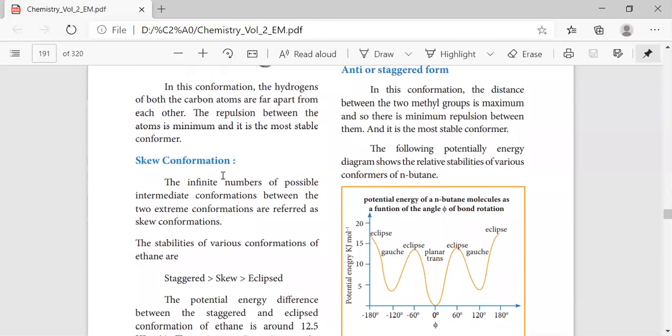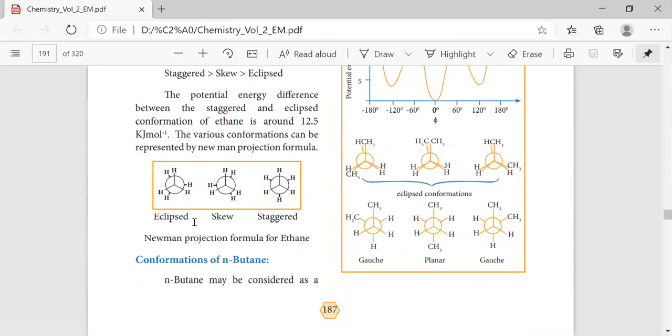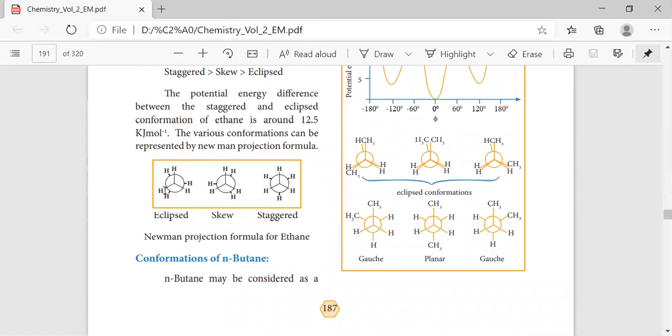See here, in skew formation, the staggered is more stable when compared with skew. When compared with the eclipsed, they are more stable. So these are the conformations. This refers to the rotation of the molecule. So நம்ம ஒரு side rotate பண்ணும்போது we are having the position of that hydrogen as like this form. So this is said to be a Newman projection formula.